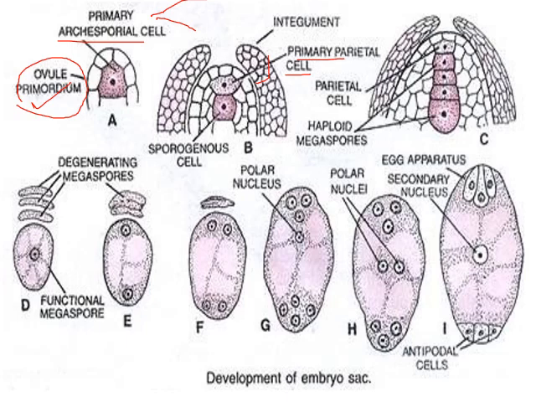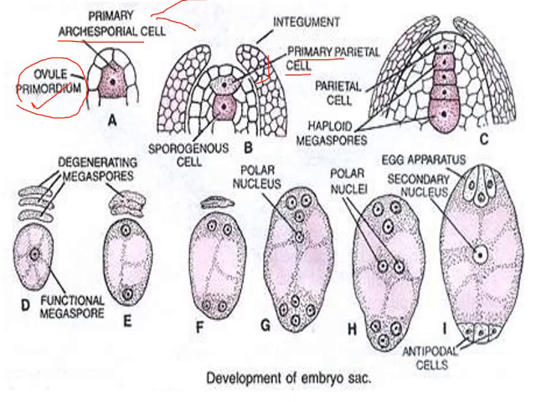After that, the sporogenous cells will lead to the formation of megaspore mother cells, and those give rise to the haploid megaspores. This is the primary parietal cell, and this is the haploid megaspores.